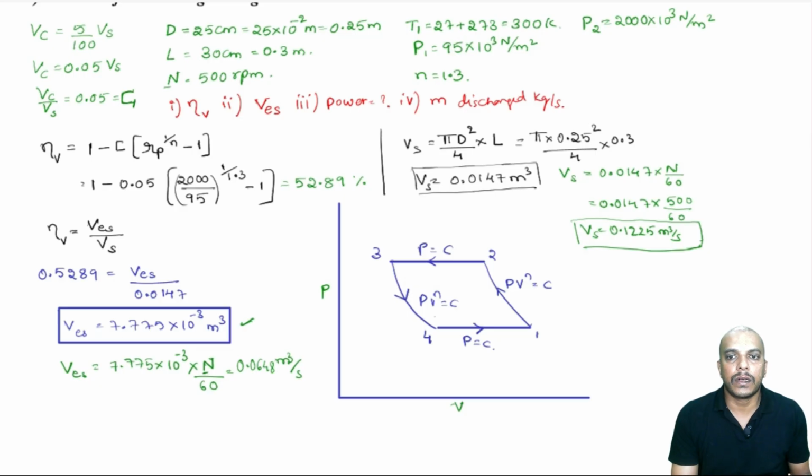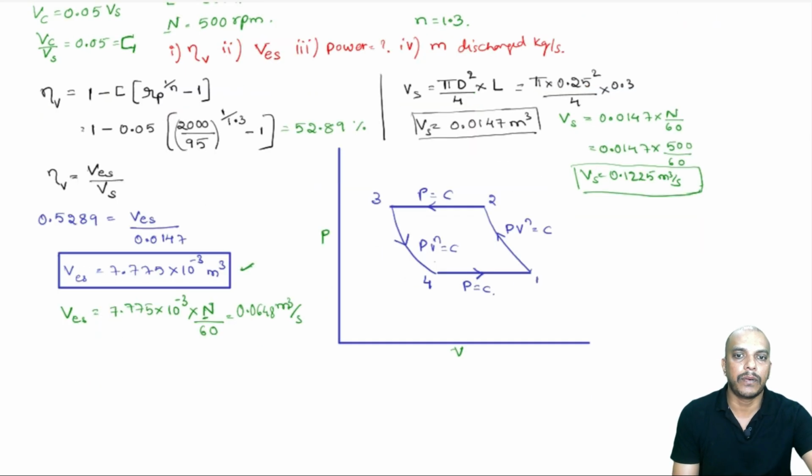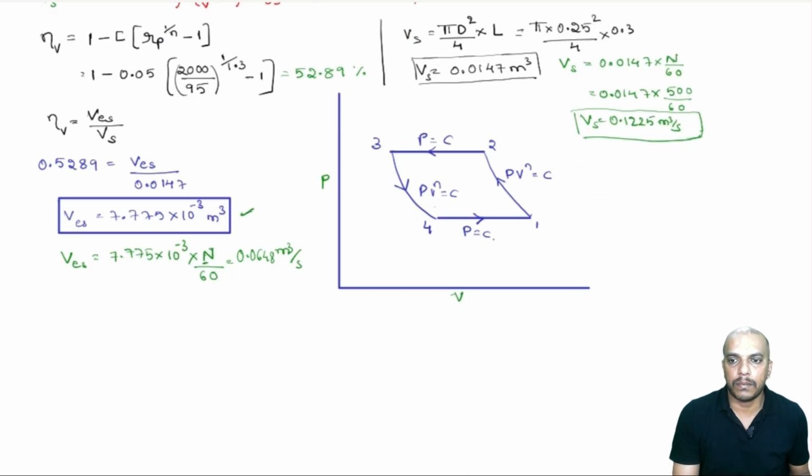Now, let us go for power, but before going to the power, let us sort this out. We know that for power, the equation is work transfer equal to n by n minus 1 into P1 VES into Rp power n minus 1 by n. Is there anything we need for this?